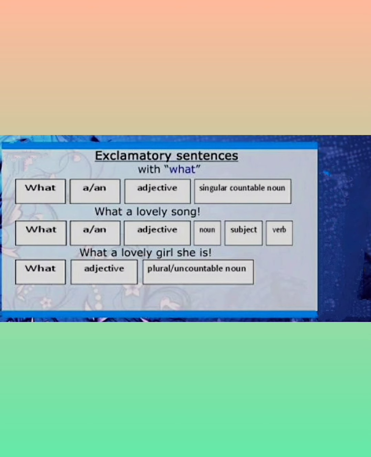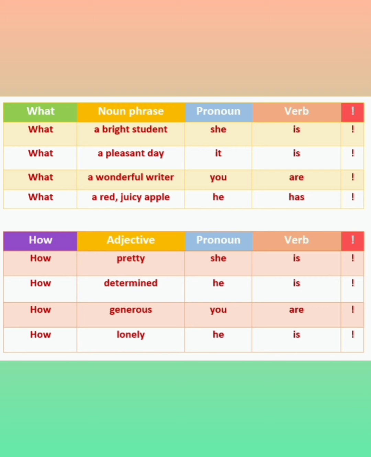Now we will see some more examples with what and how. What, then noun phrase, pronoun, then verb, then exclamation mark. "What a bright student she is!" "What a pleasant day it is!" "What a wonderful writer you are!" "What a red juicy apple he has!" Then how plus adjective plus pronoun plus verb, then exclamation mark.